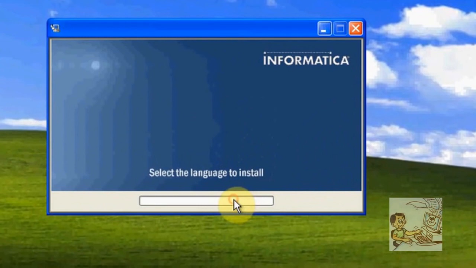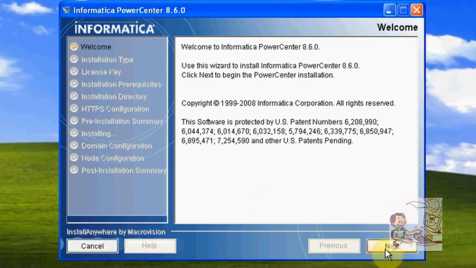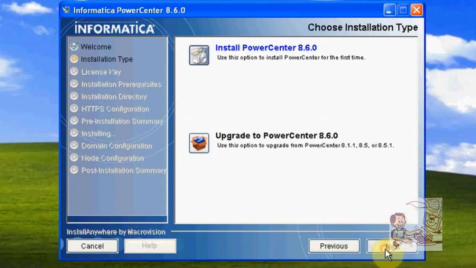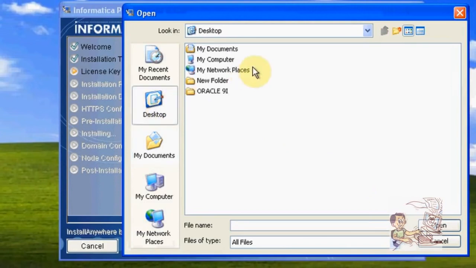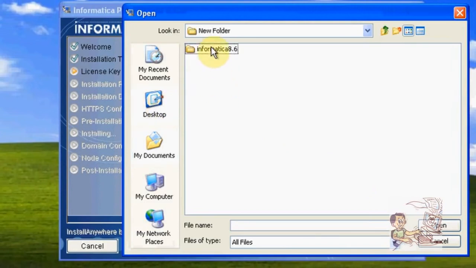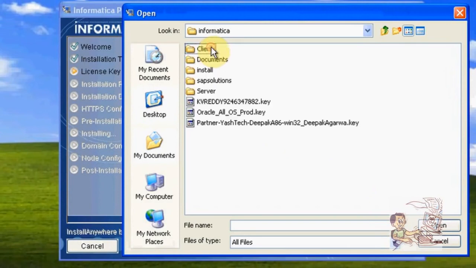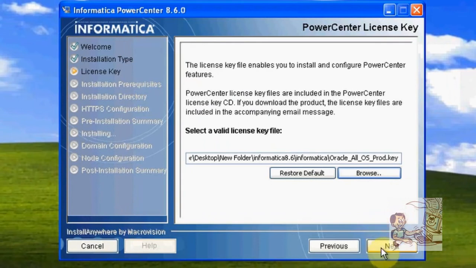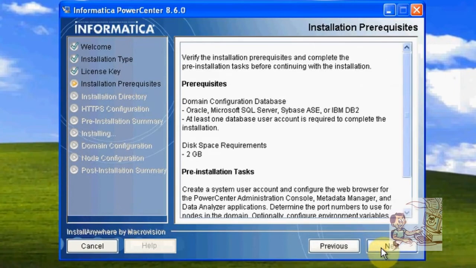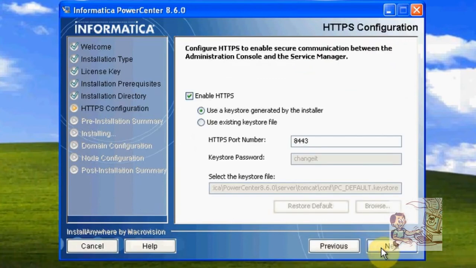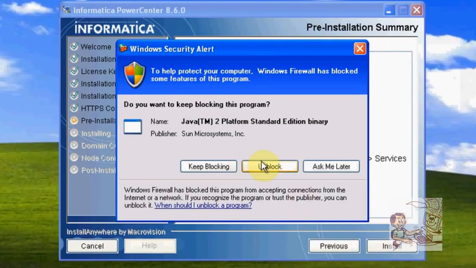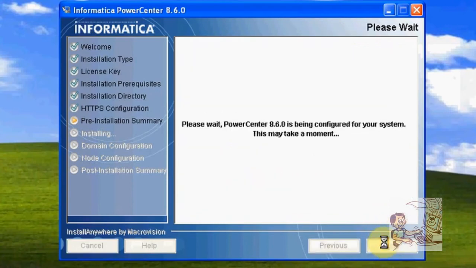Click on OK. Next. Next. Here browse the license key, desktop. In Informatica, Oracle is the license key. Open. Next. Next. Next. Next. Don't change any options. Next. Unblock. Install.